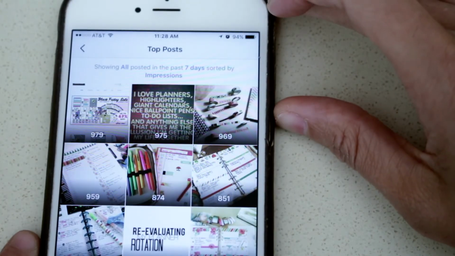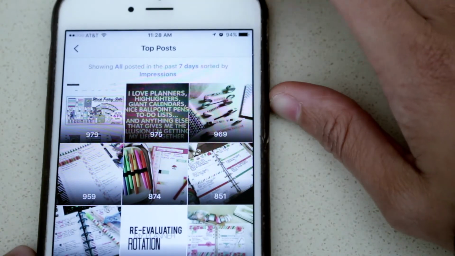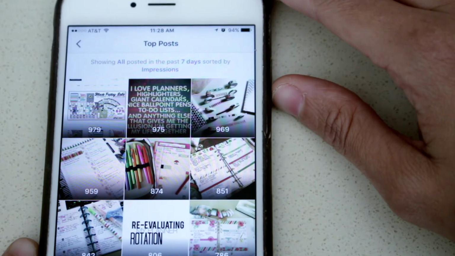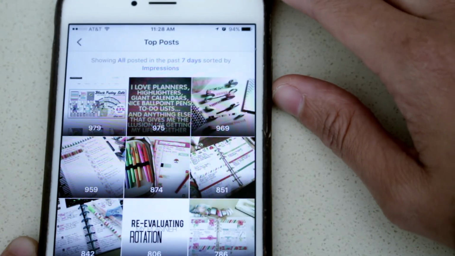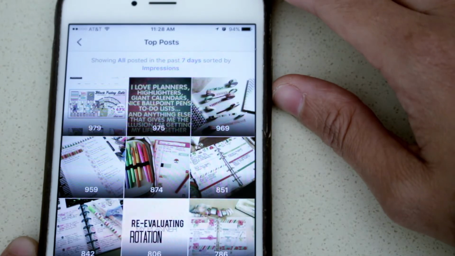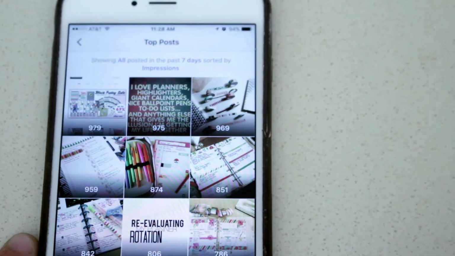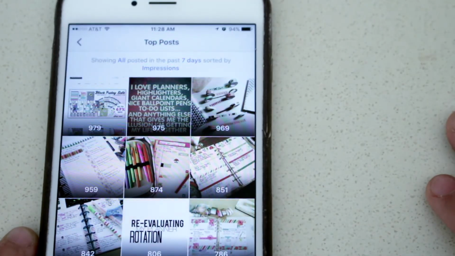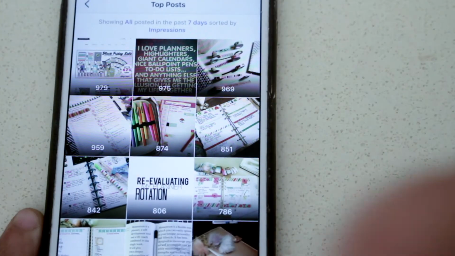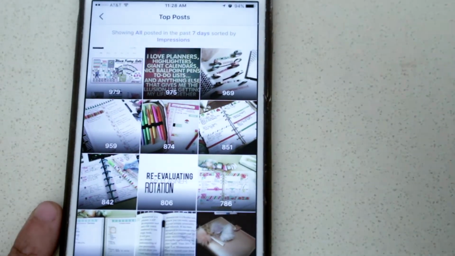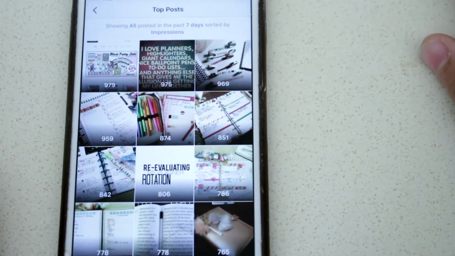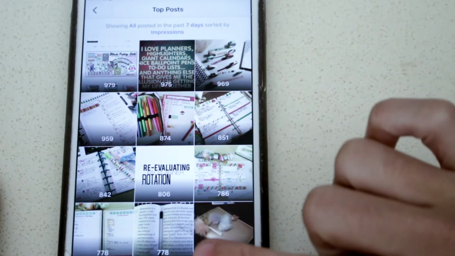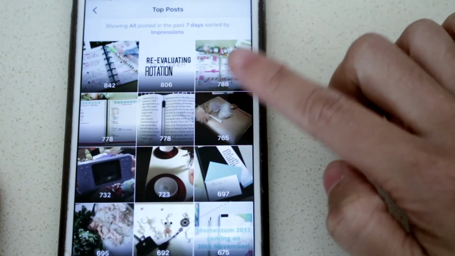Now right here it says showing all posted in the past 7 days sorted by impressions. And impressions is basically everyone that has seen my photos within the last 7 days. These photos posted, not all. And you can't sort by all, and I will show you how. So basically what this is showing is it shows it in numerical order, the picture that has the most impressions versus the least. So this number is important.